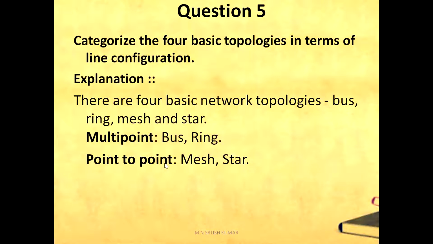Same goes for a ring topology, where a single ring connection is used to connect all devices together. The devices communicate via the shared cable. Coming to point-to-point, mesh and star. A mesh topology consists of a network of devices all connected to each other individually. Same goes for star topology, where each device is connected individually.